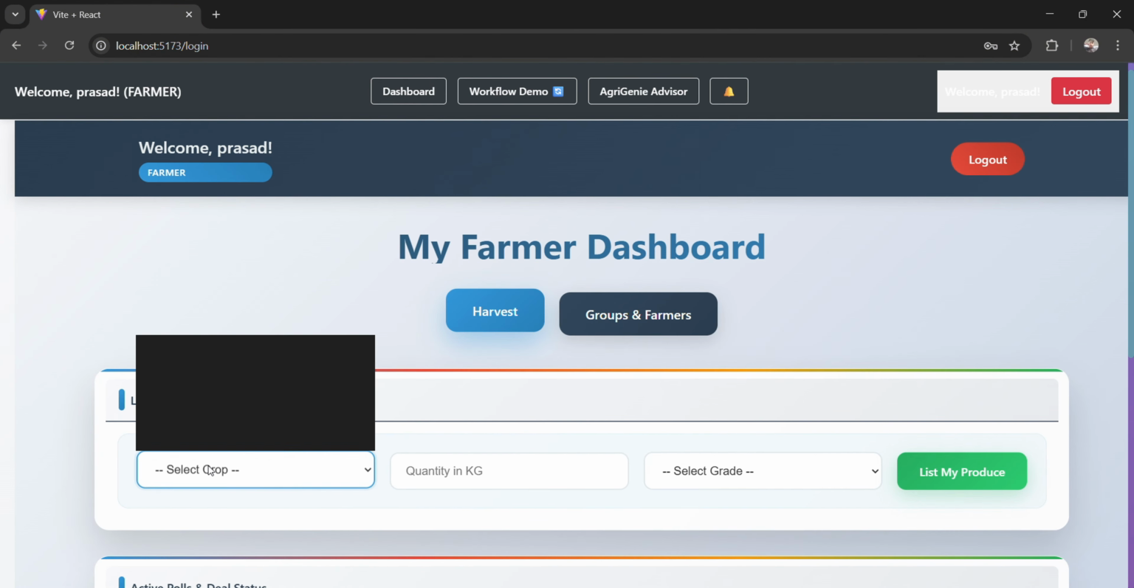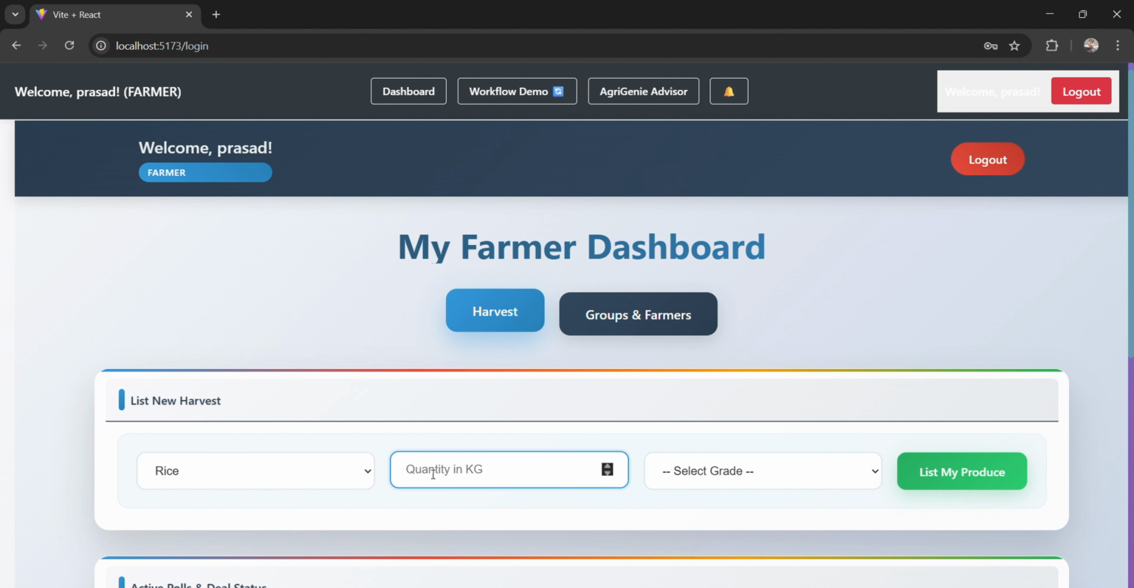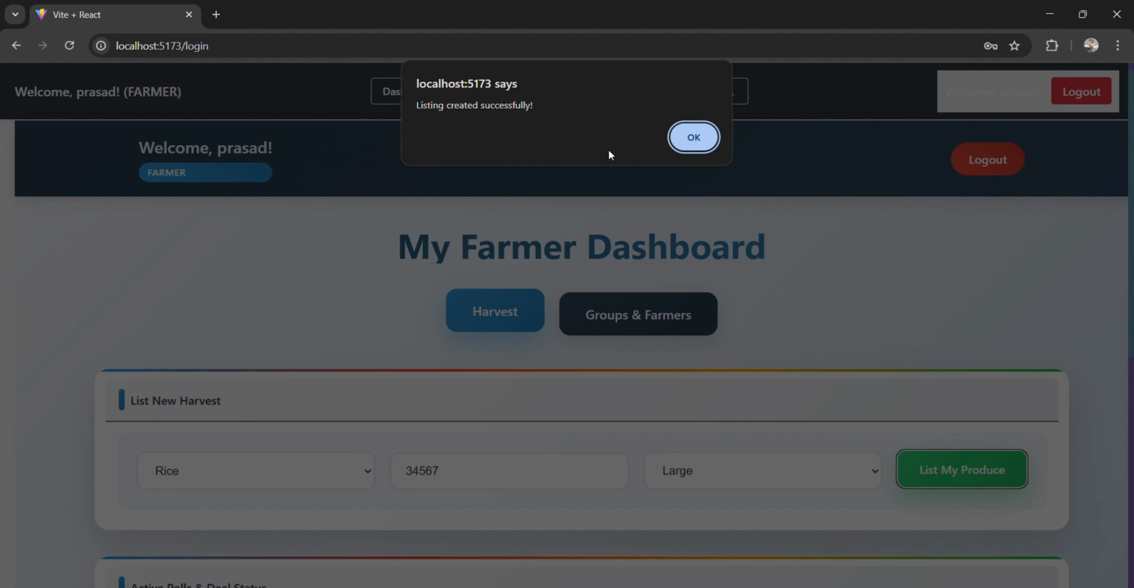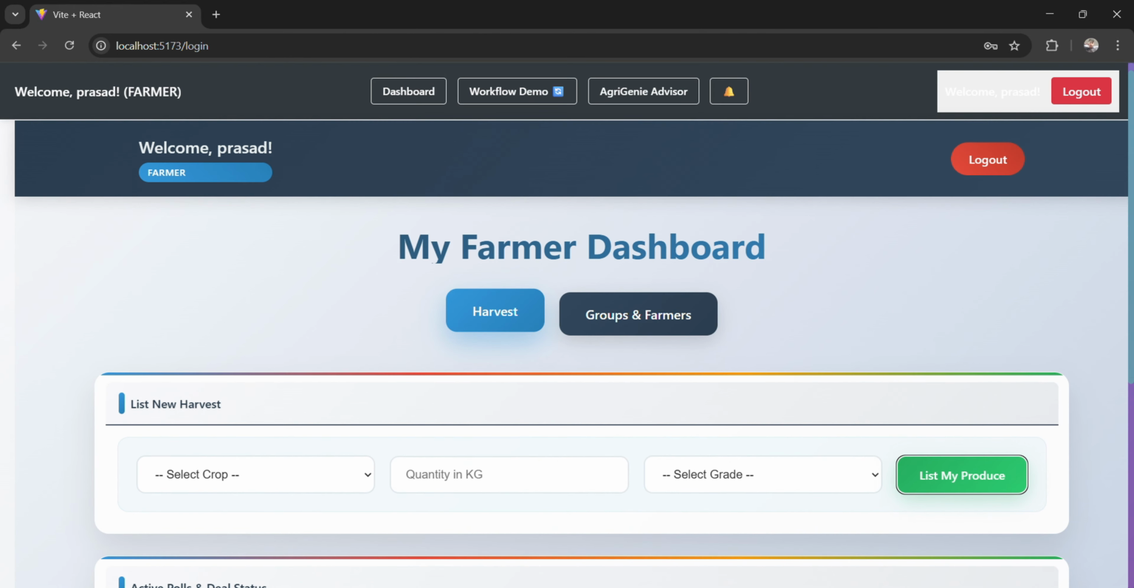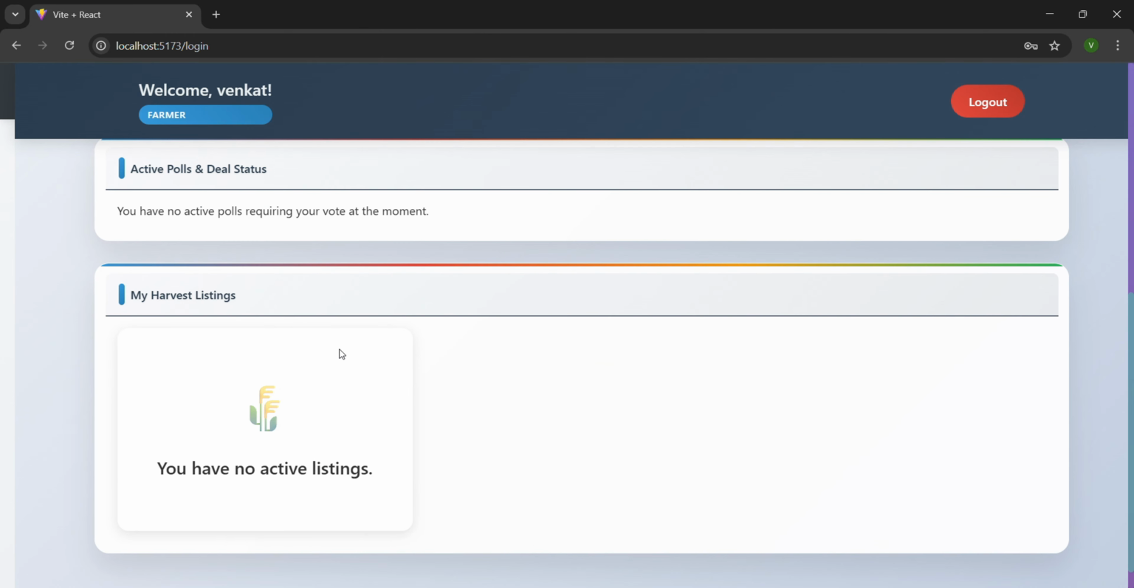So what does the farmer do after he comes to our website? He just lists the product which he harvested. For example, he harvested rice with the quantity and the grade as large, and when you click on list my products, the product would be automatically listed. So this is the farmer one, which is Venkat from East Godavari, Andhra Pradesh.